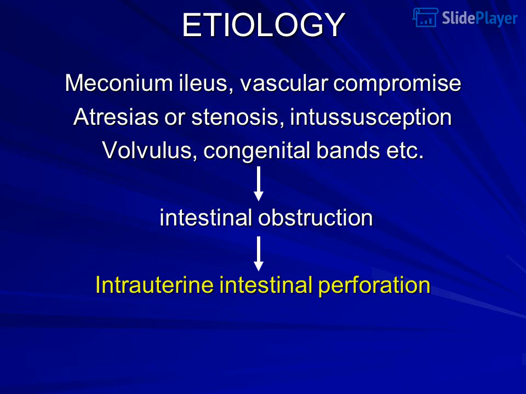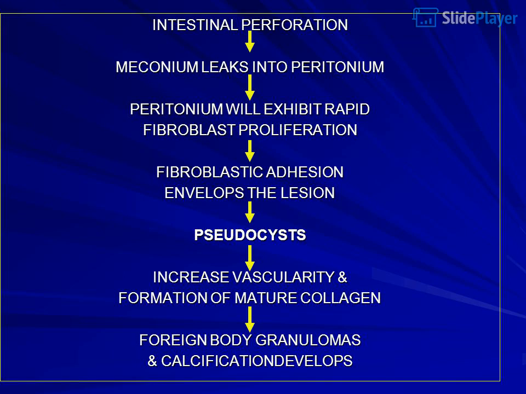Etiology: meconium ileus, vascular compromise, atresia or stenosis, intussusception, volvulus, congenital bands, etc. Intestinal obstruction and intrauterine intestinal perforation: meconium leaks into the peritoneum. The peritoneum will exhibit rapid fibroblast proliferation. Fibroblastic adhesion envelops the lesion. Pseudocysts, increased vascularity and formation of mature collagen, foreign body granulomas, and calcification develop.